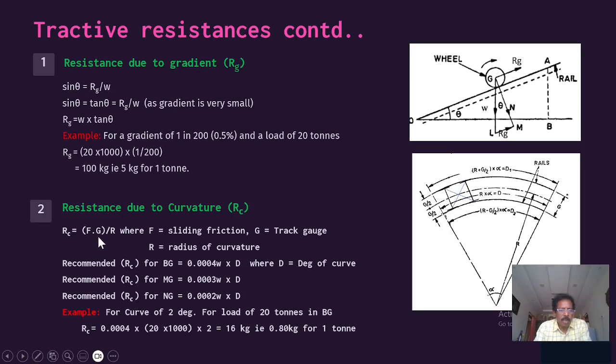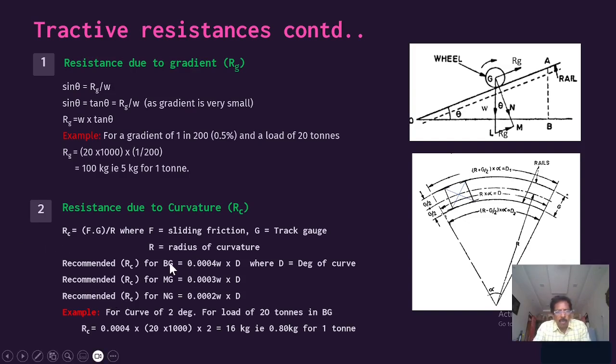Broad gauge, meter gauge and narrow gauge will vary, but now we consider only broad gauge. The curvature being sharper, the resistance is more, that is, inversely proportional. So the expression is RC equal to F into G by R, where F is the sliding friction, G is the track gauge and R is the radius of the curvature.